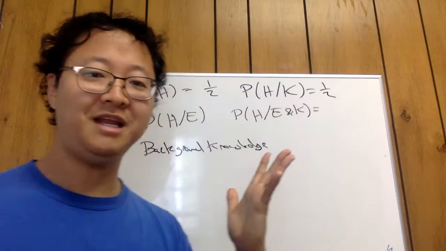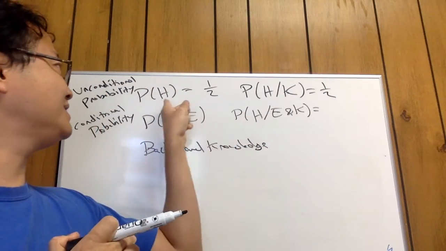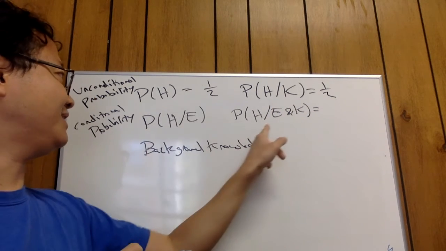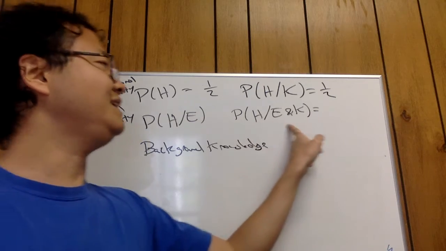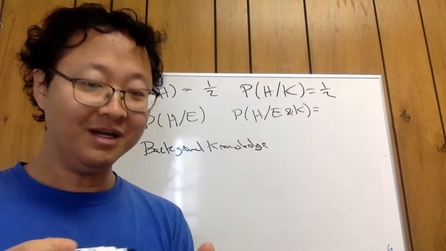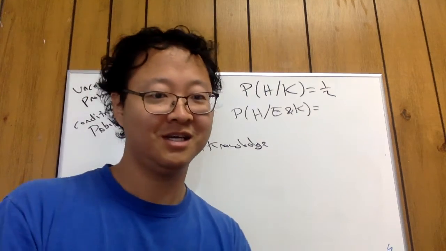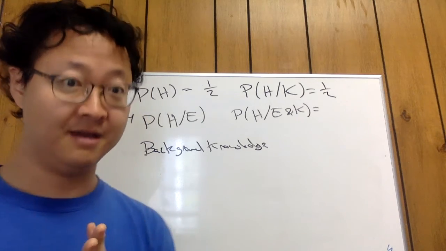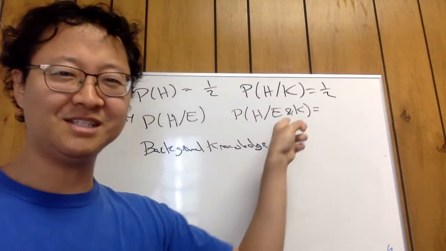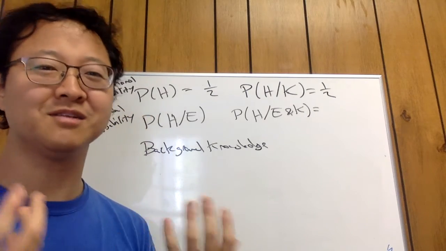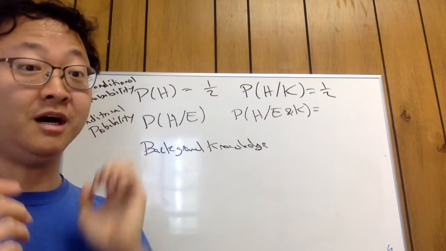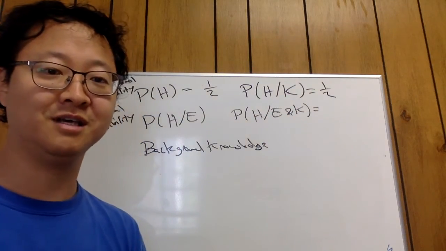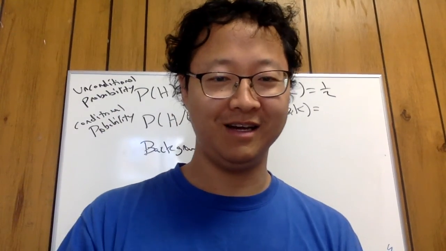So for any probability we write down, any unconditional probability you could always add given K, and for any conditional probability you could add to the right side H given E and K. Now Rhoda, the author of our text, is always careful to add the and K's. I'm going to for the most part ignore that, just because when you add all the K's it makes it harder to read and a little bit harder to follow. So you can always imagine a given K for any of the unconditional probabilities and an and K for the conditional probabilities. Okay, so simple lesson. Let's keep moving on.